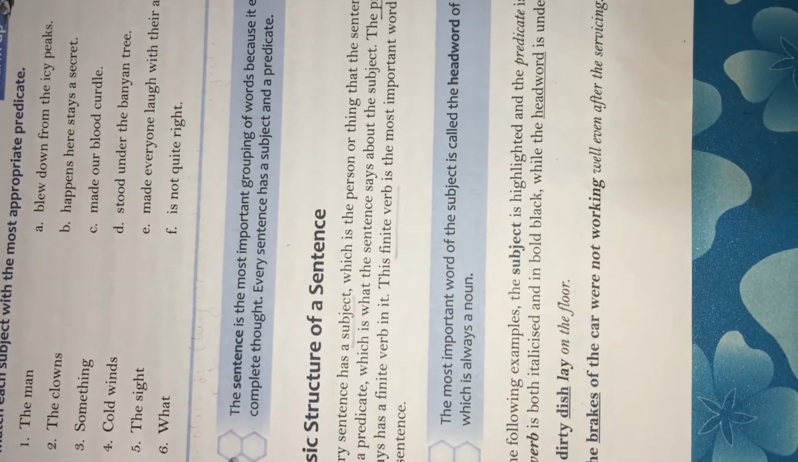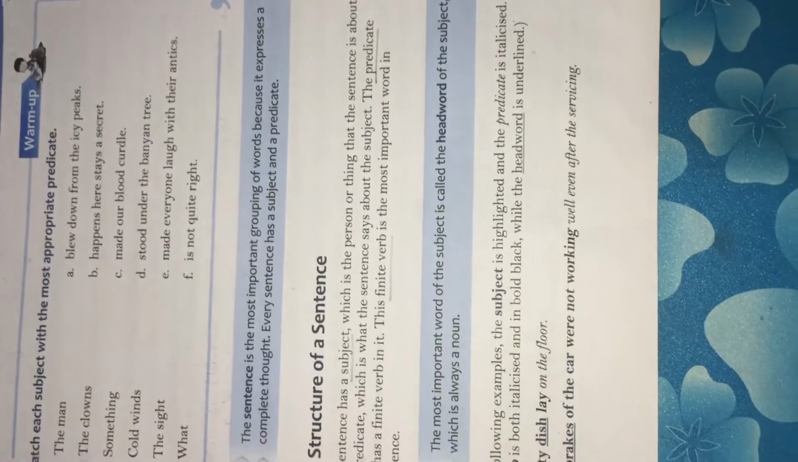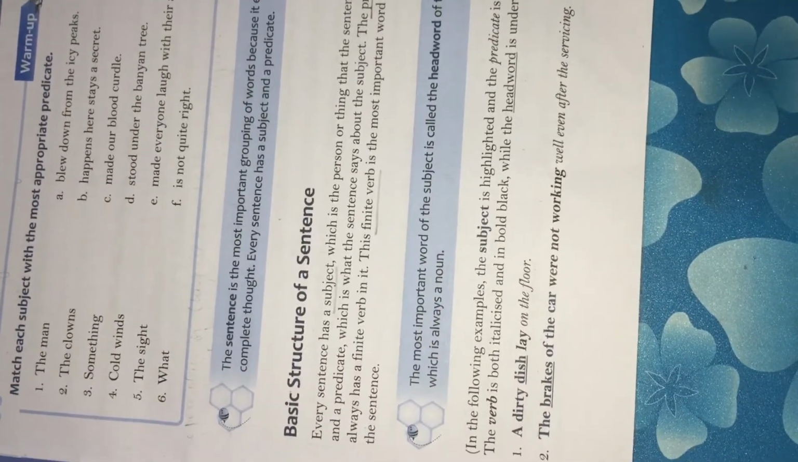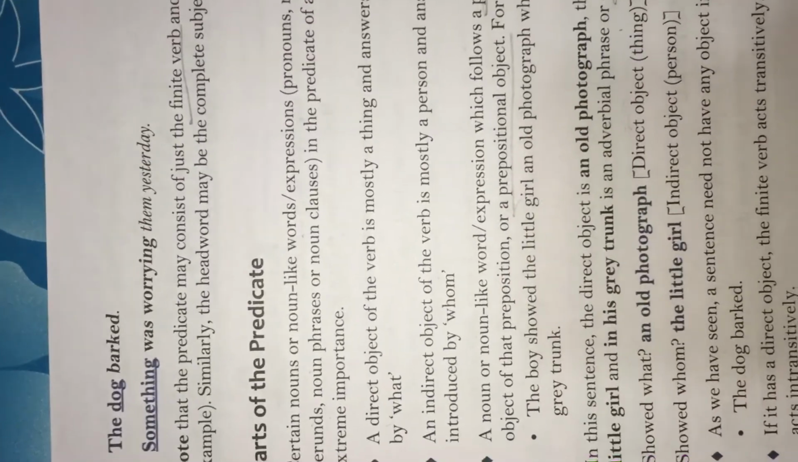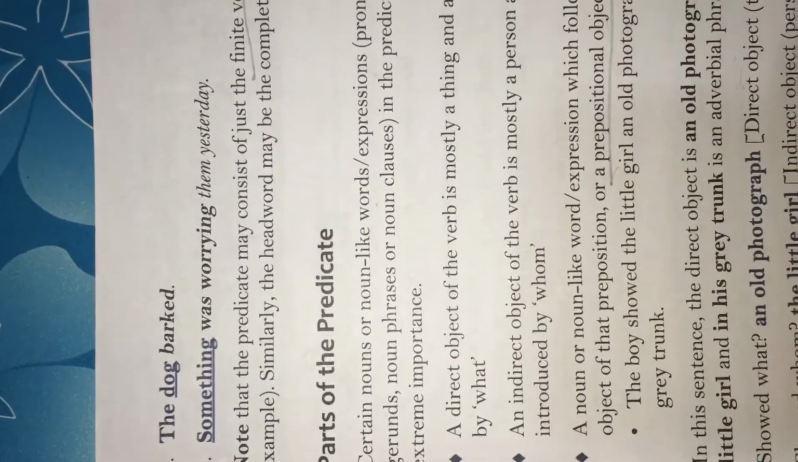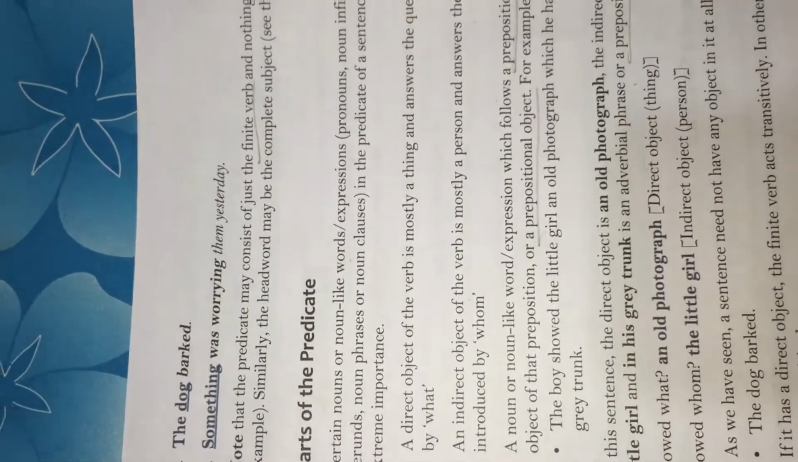So, what is the head word? The most important word of the subject is called the head word of the subject, and it is always a noun. See, a dirty dish lay on the floor, right? The dog barked. Note that the predicate may consist of just the finite verb and nothing else. I have already told you what finite verbs are, right? Finite verbs are also sometimes called the main verbs. Similarly, the head word may be the complete subject.